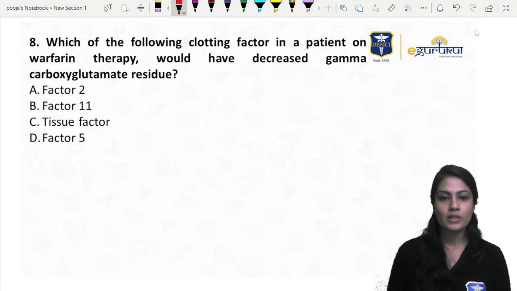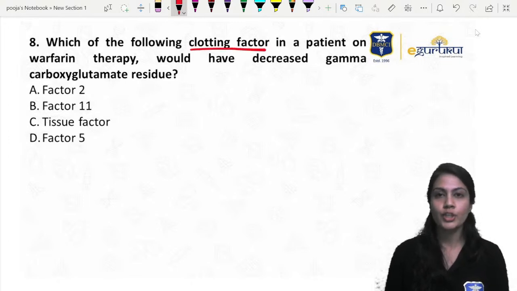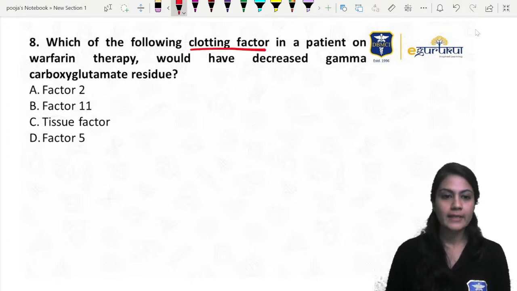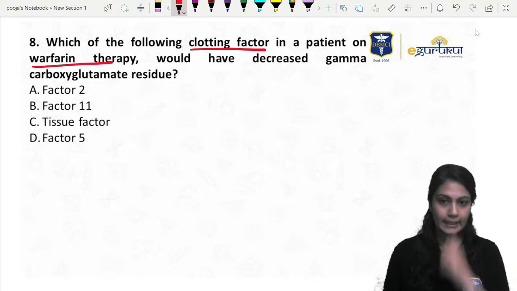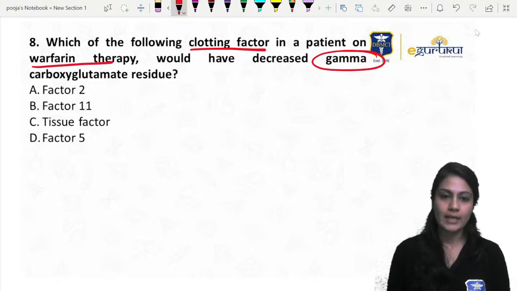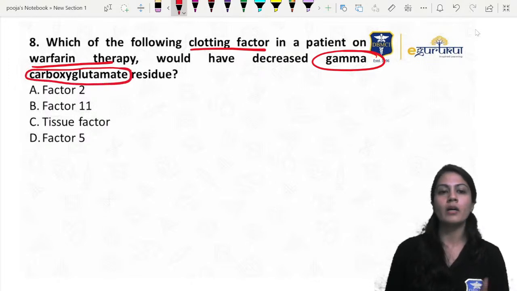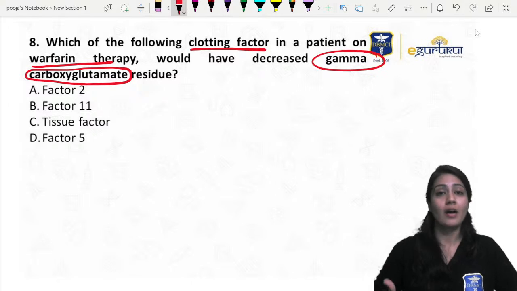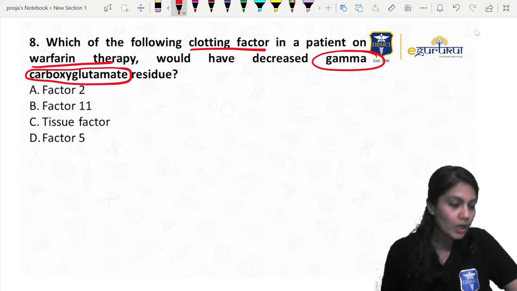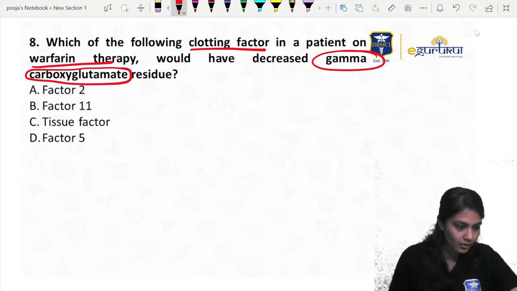Now, this is the interesting question. Clotting factor, hematology, blood physiology. Yes, please. Warfarin therapy would decrease the gamma carboxylation. Yes, we know that gamma carboxylation or gamma carboxyglutamate occurs after the gamma carboxylation. You must have studied this in biochemistry also. Yes, guys, please answer.